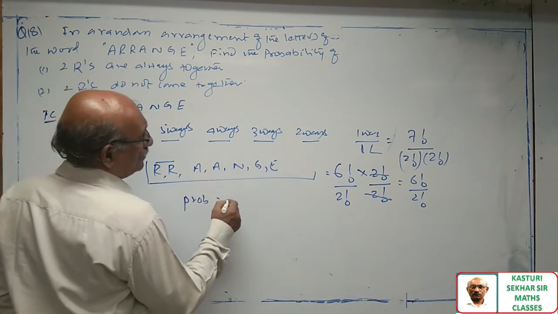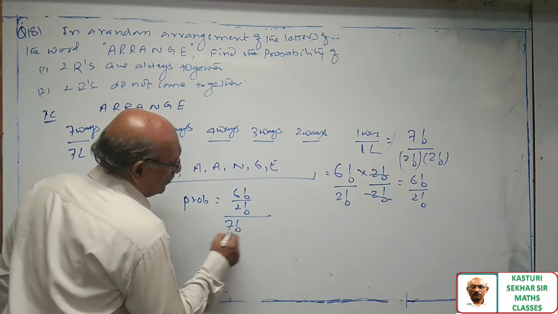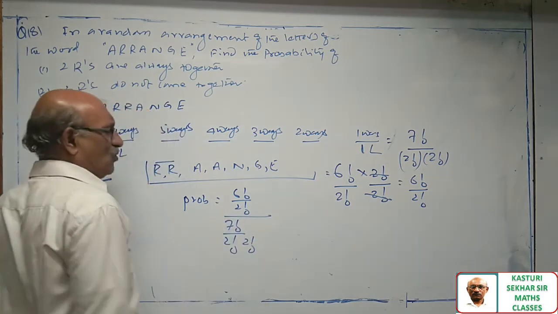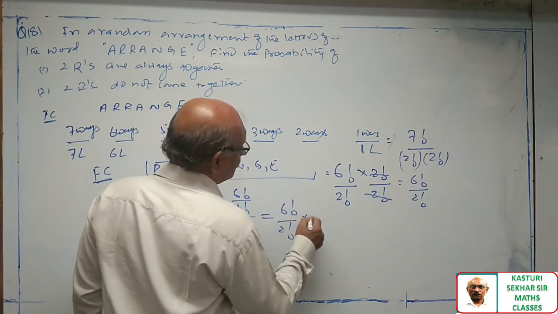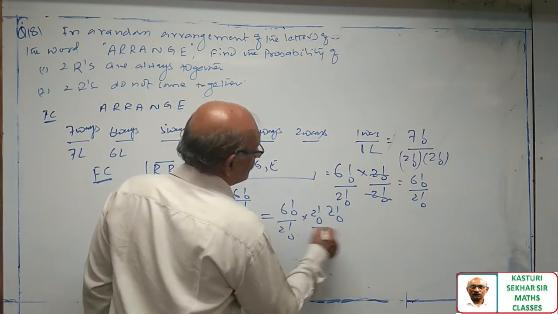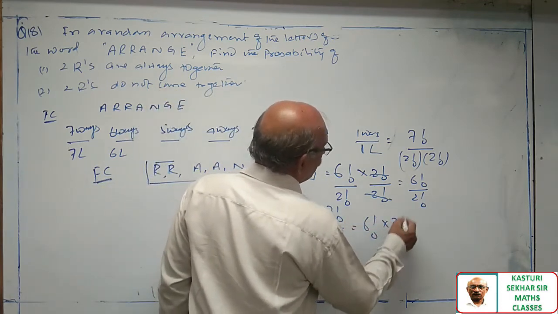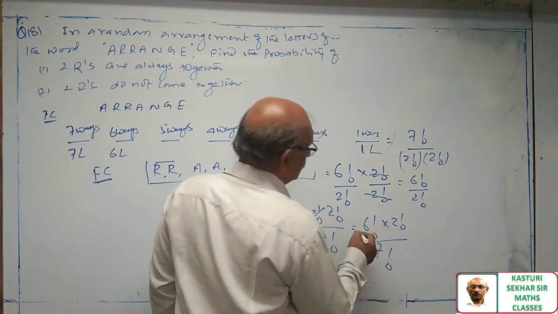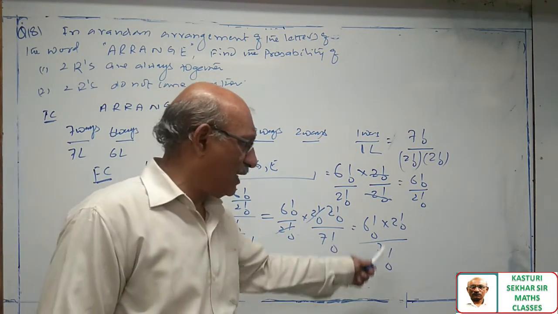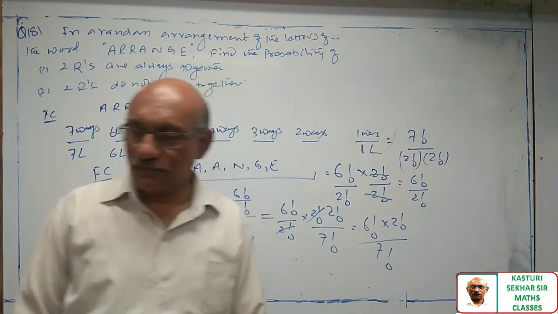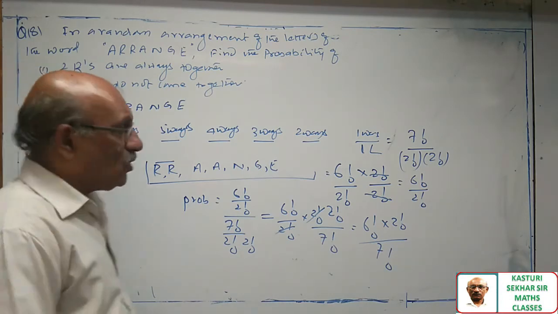Probability is equal to 6 factorial by 2 factorial, favorable cases, over 7 factorial by 2 factorial into 2 factorial, total number of cases. This is 6 factorial into 2 factorial by 7 factorial. The answer to my question is 6 factorial into 2 factorial by 7 factorial. Note down the solution, sir.